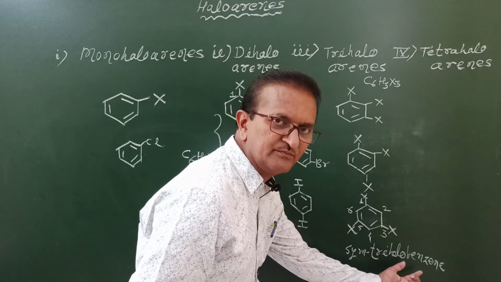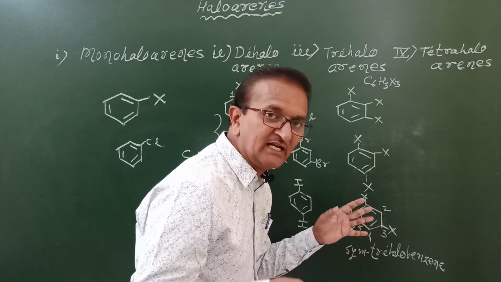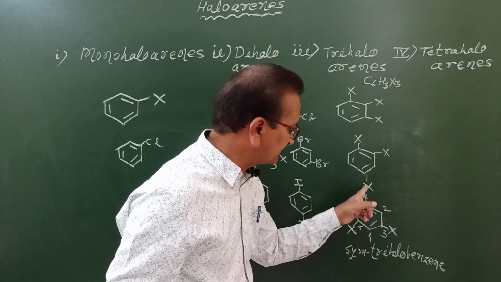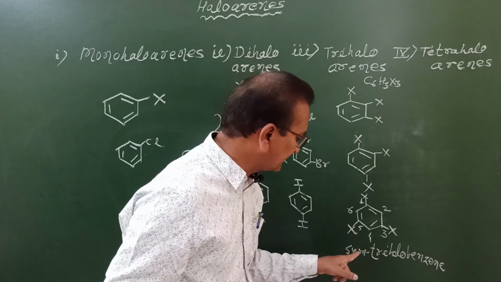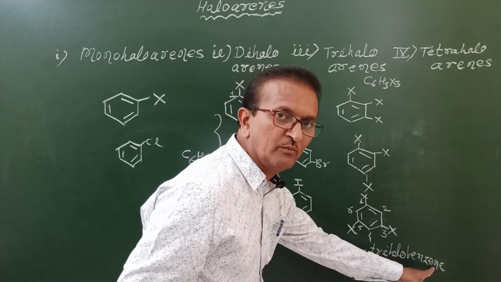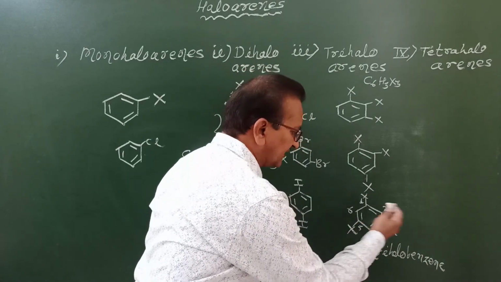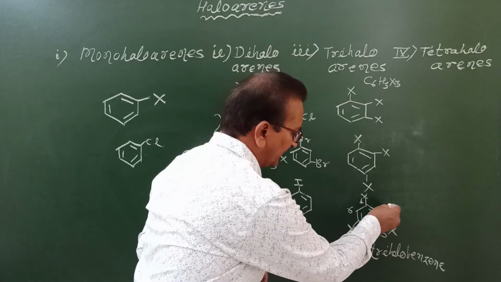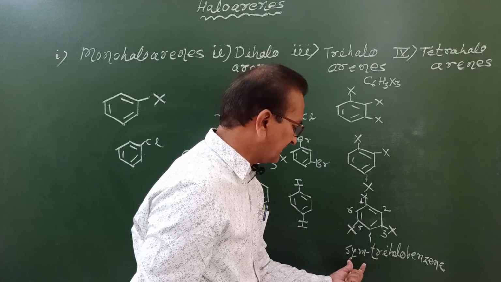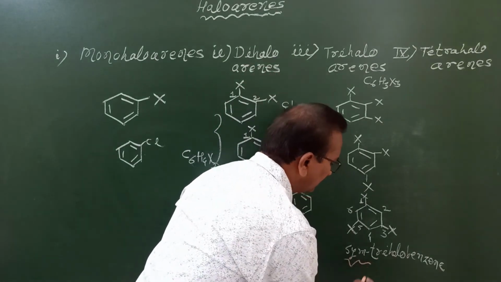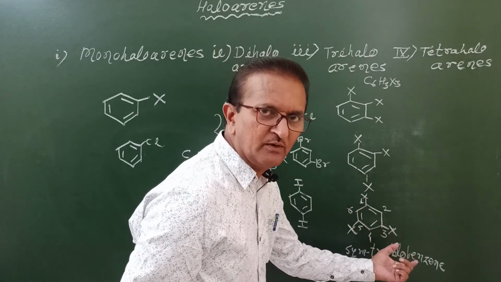Why is this called symmetrical trichlorobenzene, in the common name system? Because these halogens are at equidistance from each other, and this is a symmetrical compound. This compound possesses a plane of symmetry. That's why it is known as symmetrical trichlorobenzene or trihalobenzene. We can divide this compound in this plane so that we will get equal parts. We can divide in this plane so that again we will get two equal parts. That's why this is known as symmetrical trihalobenzene, and if there are chlorine atoms, symmetrical trichlorobenzene.